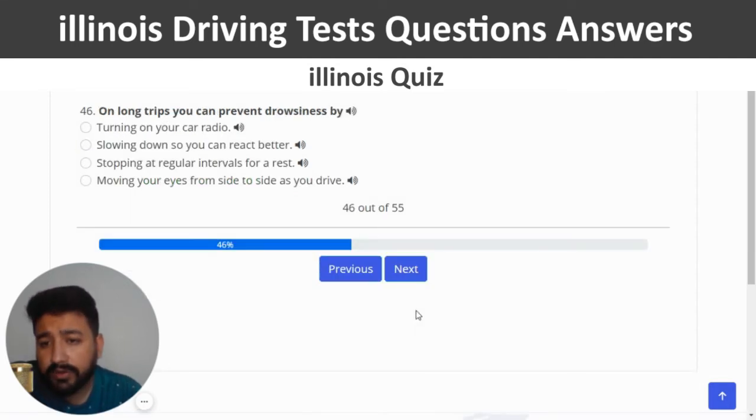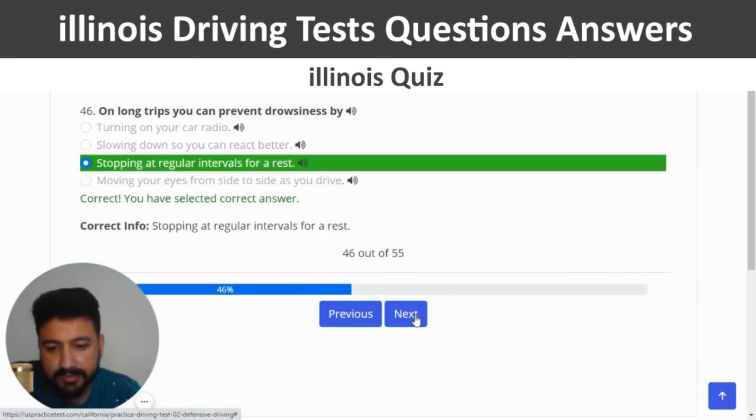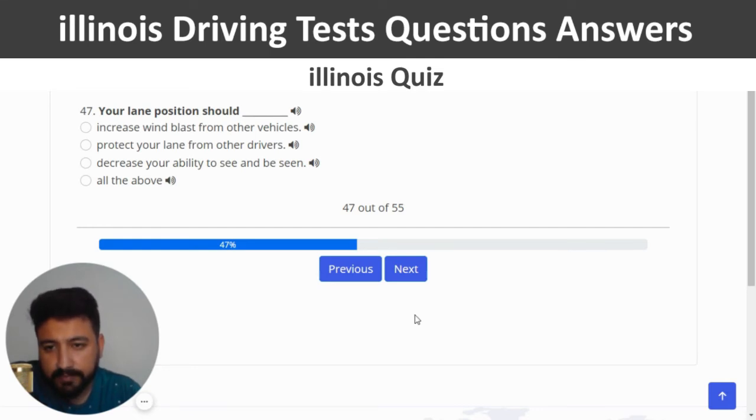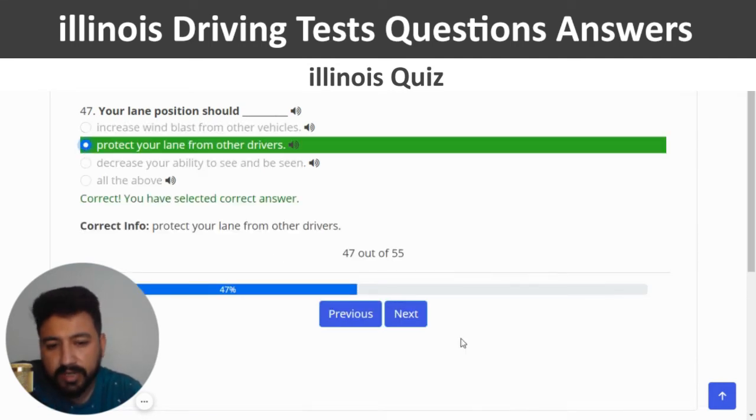And next. On long trips, you can prevent drowsiness by, the right answer is the third one, which is stopping at regular intervals for a rest. This is the correct one. And next. Your lane position should blank. So you can choose the second option, which is protect your lane from other drivers. So I'm going to click on the second option, correct, and next.